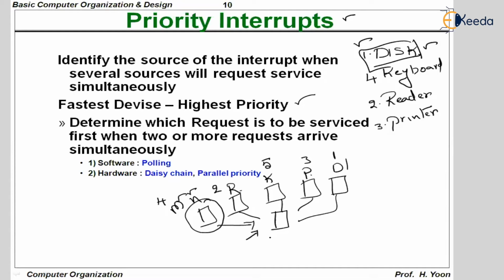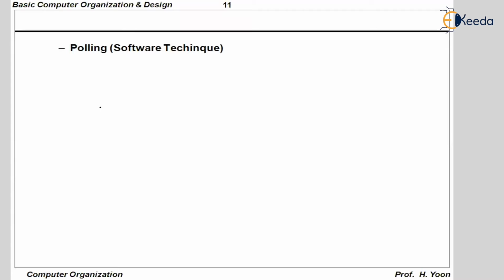Simple. There are two ways. The way the CPU is going to find out the priorities is, one is a software way and the other is a hardware way. Let us discuss the software way, which is also called polling. Let us see polling. In polling, when the CPU receives multiple interrupt requests, the CPU executes a program to identify the priorities.